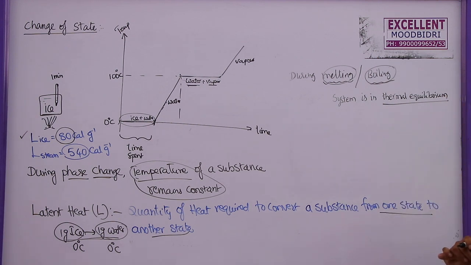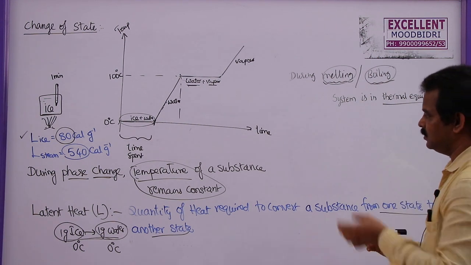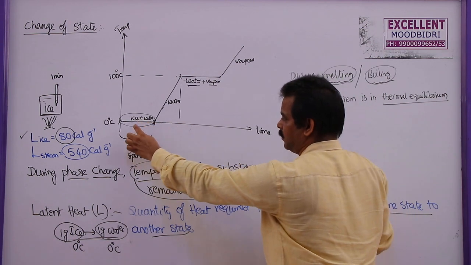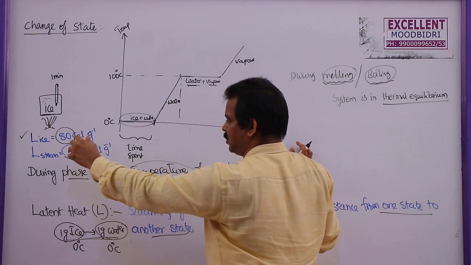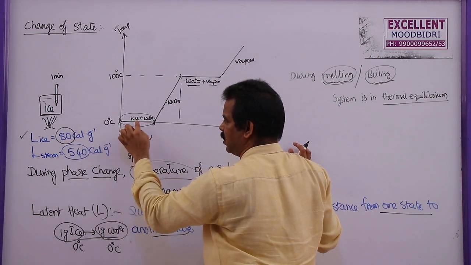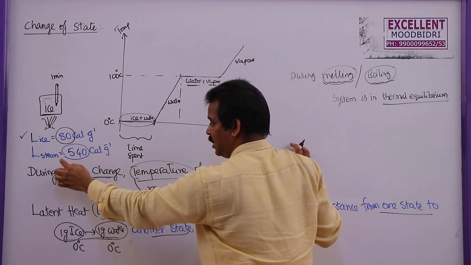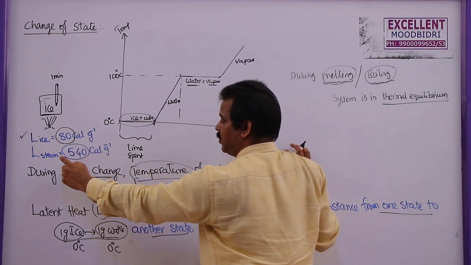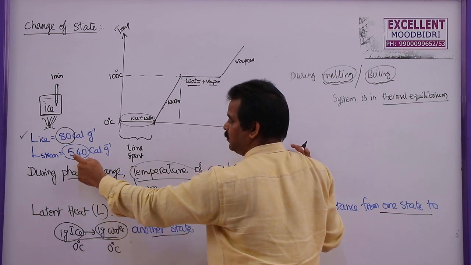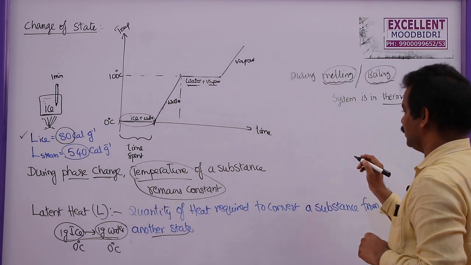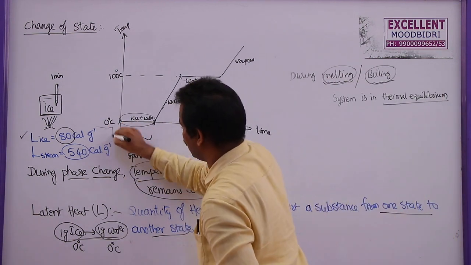So during thermal equilibrium, generally, the heat energy required to convert 1 gram of ice into 1 gram of water is 80 calories per gram. And the heat energy required to convert 1 gram of water into 1 gram of steam is 540 calories per gram. These values are at a constant pressure.